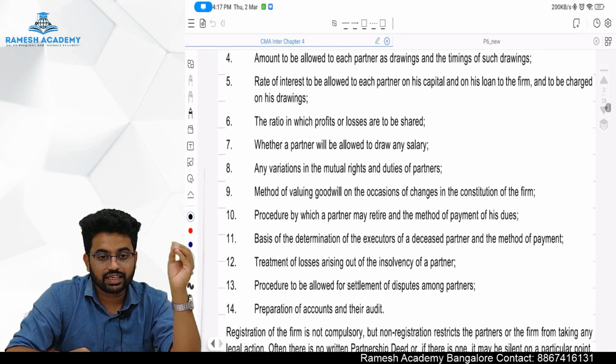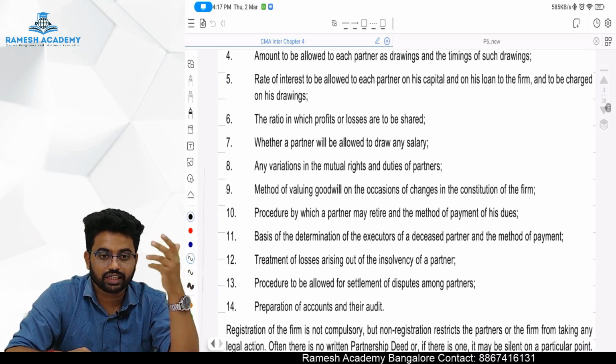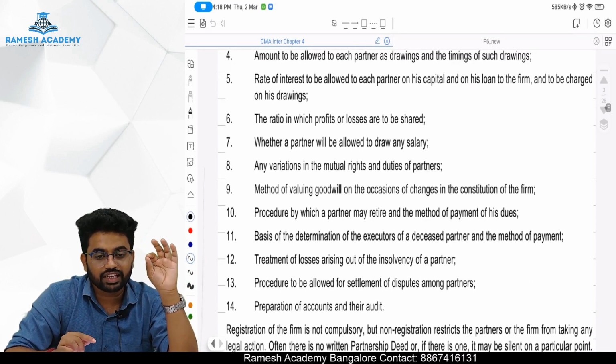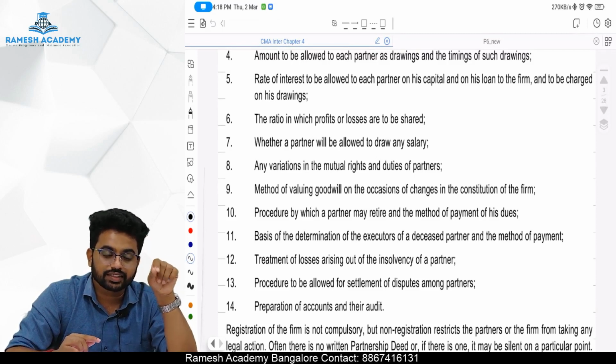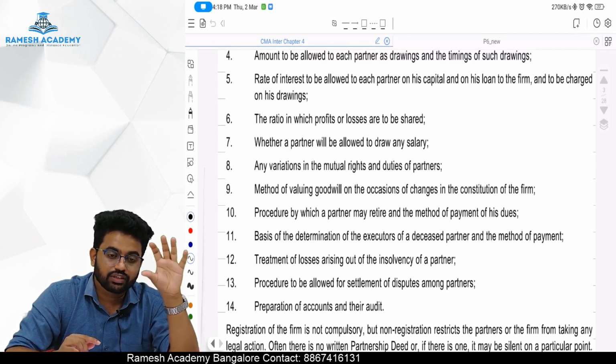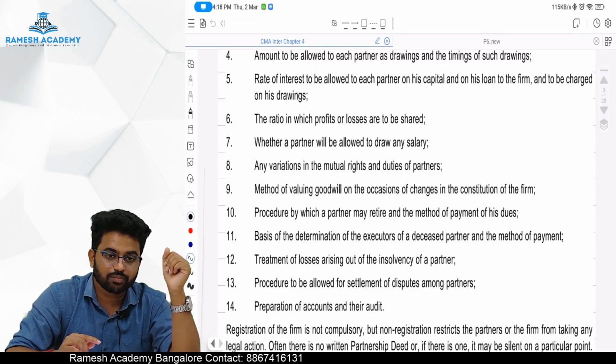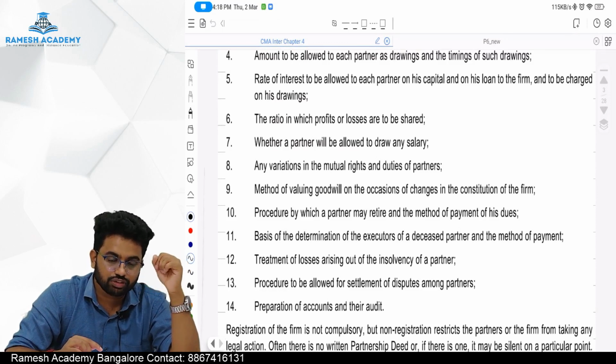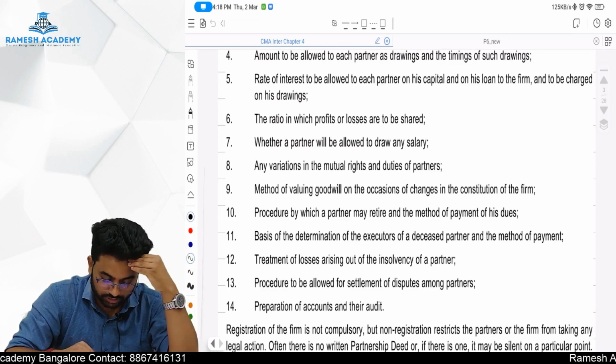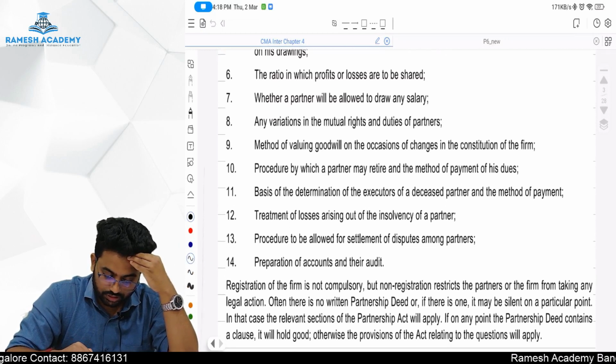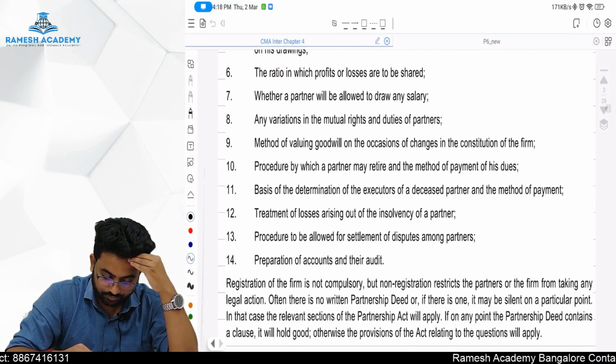If there is any variation in the duties of the partners, that will be there. For example, if you are having 10 partners, you might give 2 partners the right to sign the checks of the bank on behalf of the firm. So all those things will be there, who those partners are, all those things. You can go through it once.